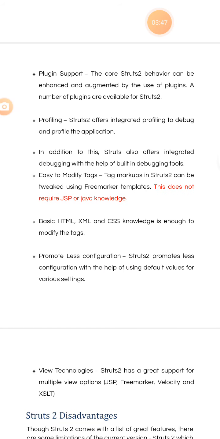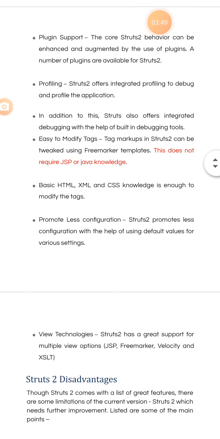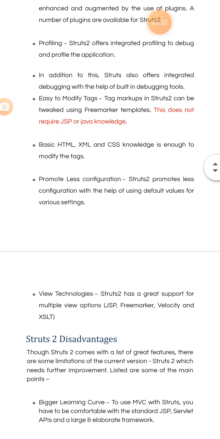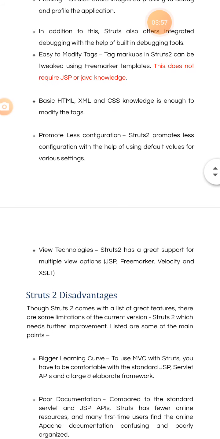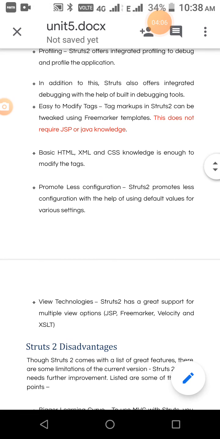And then debugging is also easy here, so integrated debugging and built-in debugging tools are available. Many tags are available, and the view can be done using JSP views also.